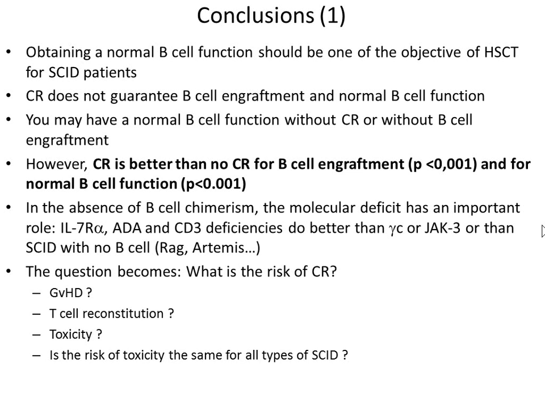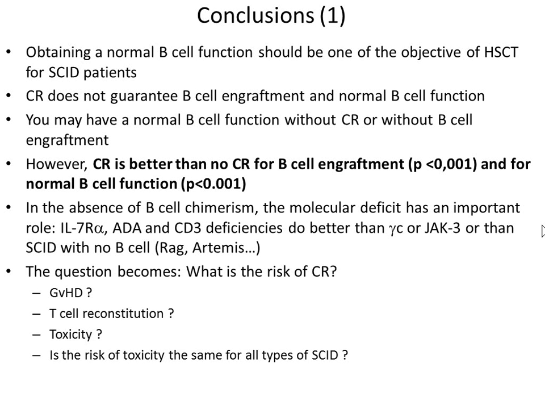So what are my conclusions? I would say that obtaining a normal B-cell function should be one of the major objectives of HSCT in SCID patients. It's true that conditioning regimen does not guarantee B-cell engraftment or normal B-cell function, and that you can have normal B-cell function without conditioning regimen.